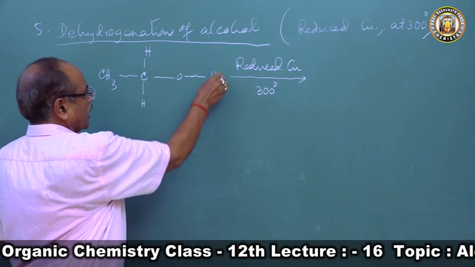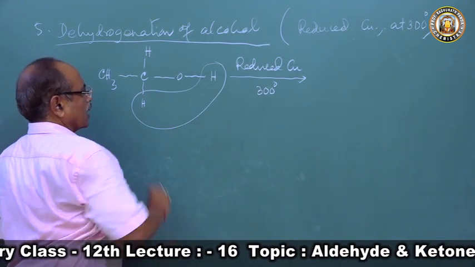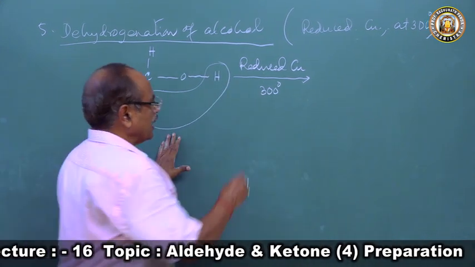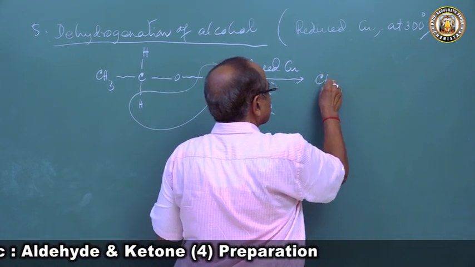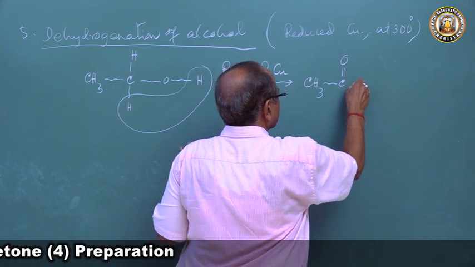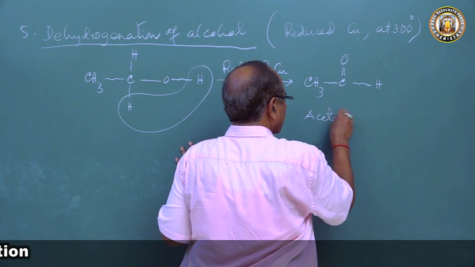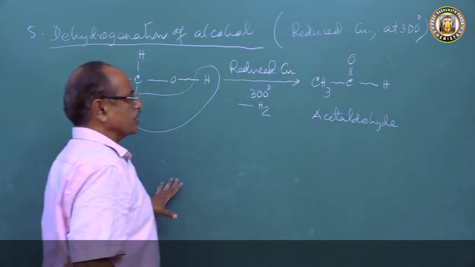So this hydrogen atom and a hydrogen atom of this carbon, they go as a hydrogen molecule. So a hydrogen molecule is removed, and so we get CH3CHO. So this is acetaldehyde. Primary alcohol on dehydrogenation produces acetaldehyde.